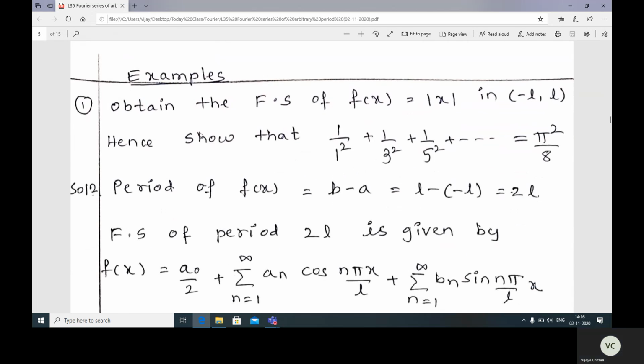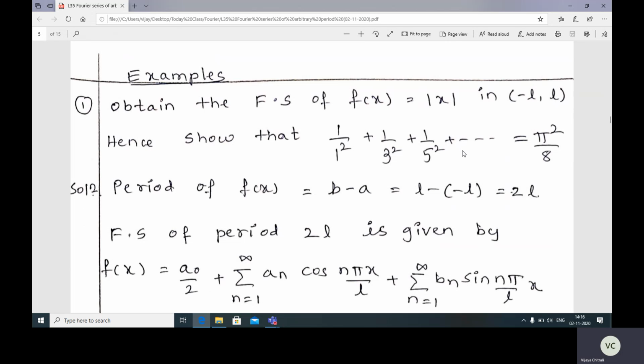First one, obtain the Fourier series of f(x) equal to mod x in minus L to L. Hence show that 1 by 1 square plus 1 by 3 square plus 1 by 5 square and so on is equal to π square by 8. Here the function is mod x. Mod means even by taking negative values, we will get positive values, and the interval is minus L to L.